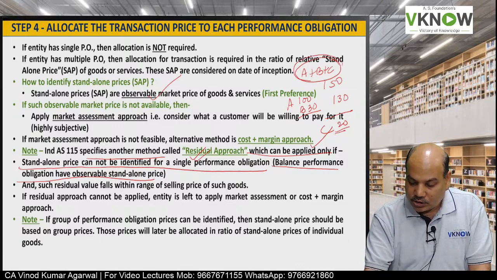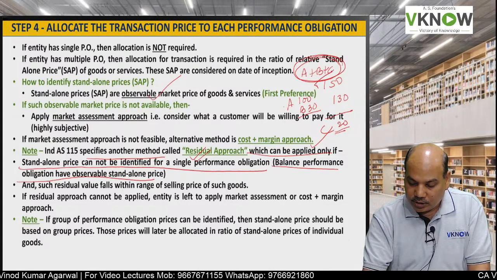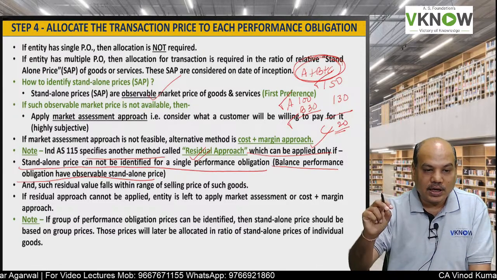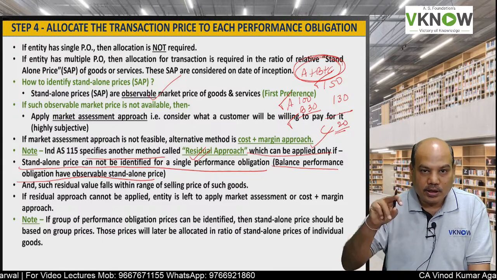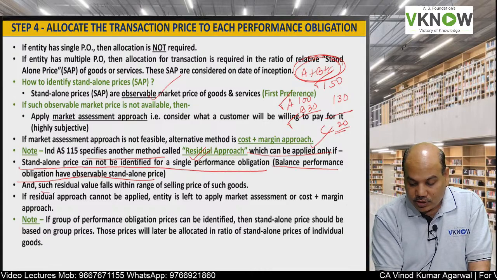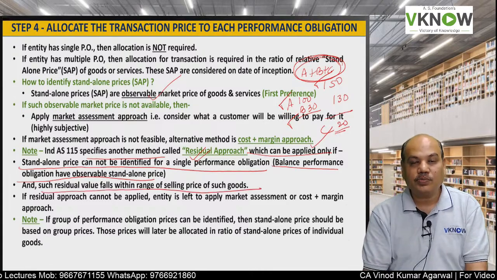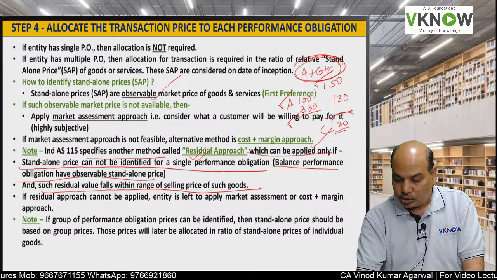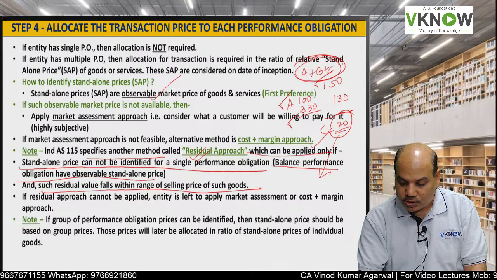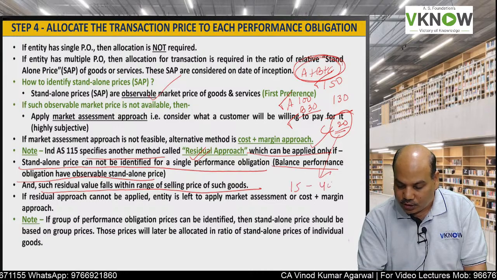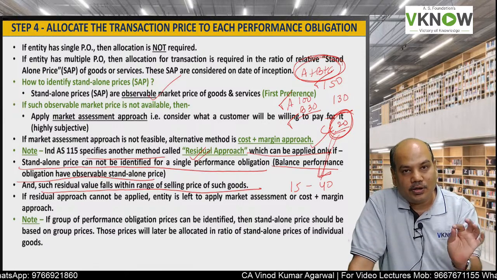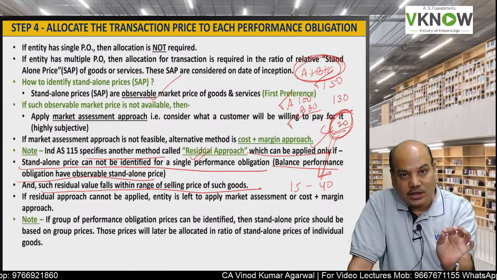So if A, B, C together are sold for 150, we should have observable standalone price for A and B, then only we can apply residual method. And the next thing, such residual value should fall within a range of selling of such goods. 20 rupees should be in the range of selling such goods. Suppose C is sold somewhere in the range of 15 to 40 rupees. This 20 comes between 15 and 40, then I can take 20 rupees as residual price